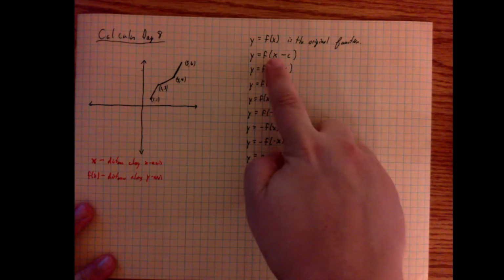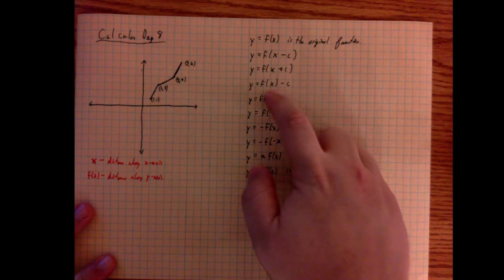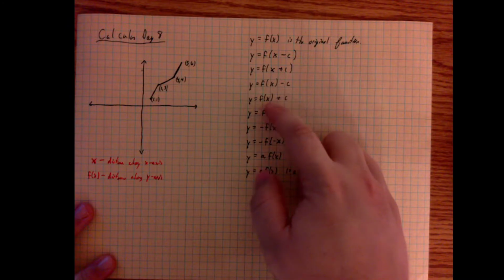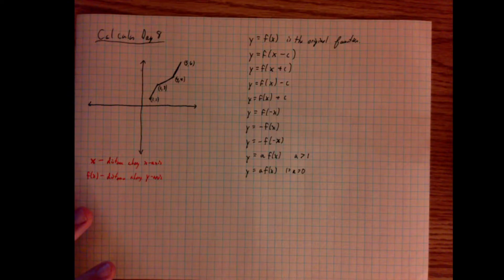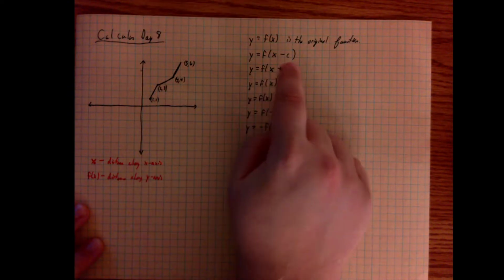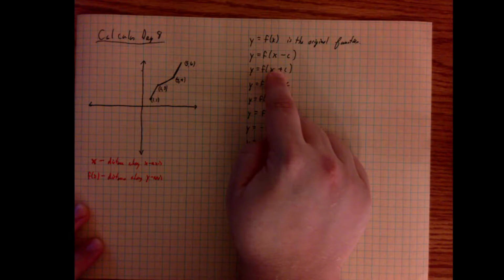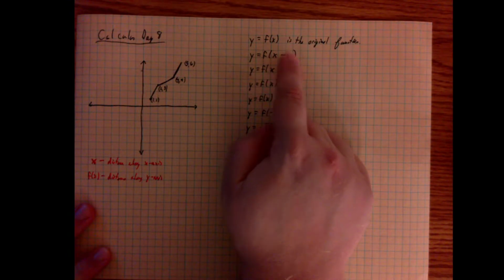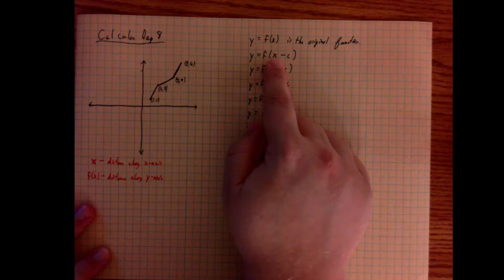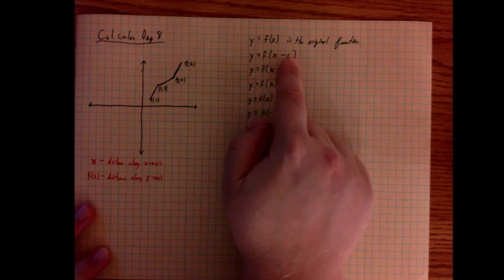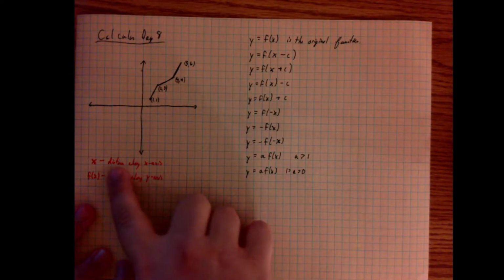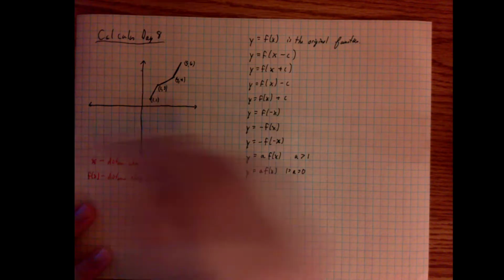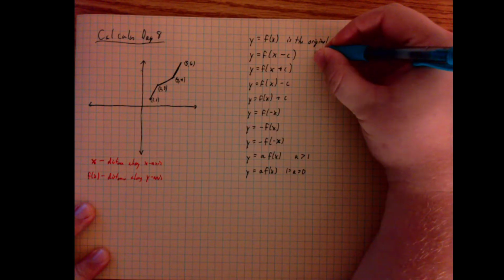So this would be like f of x minus 3, or f of x plus 3. And so this c is just a number. Well, if you look at what c is attached to, you can predict what it's going to do on the graph. So look here, the c is being subtracted from the x, just the x. It is x minus c. What that means is the x is the one that's being adjusted, so it changes on the x-axis. That is why f of x minus c is a horizontal shift.